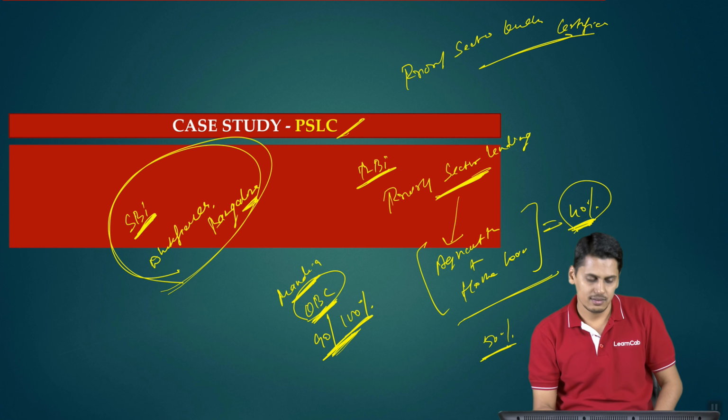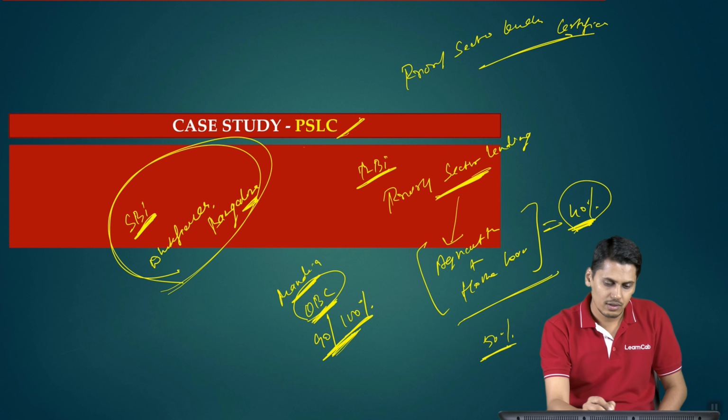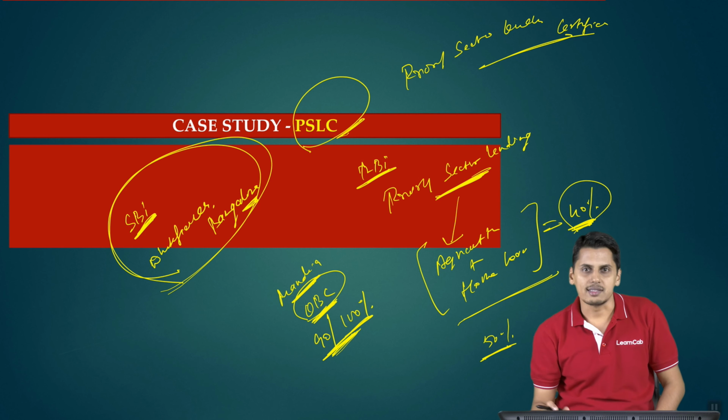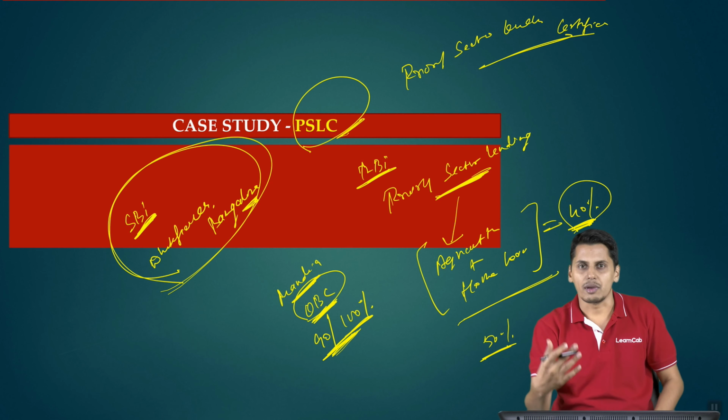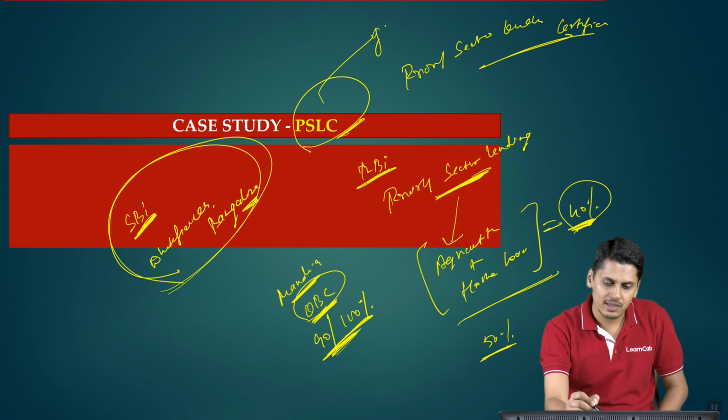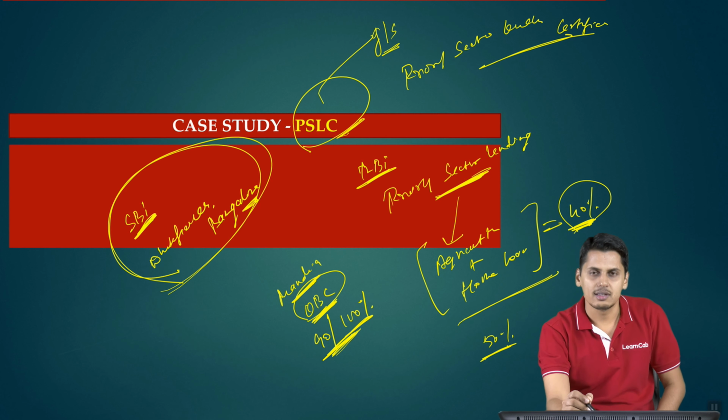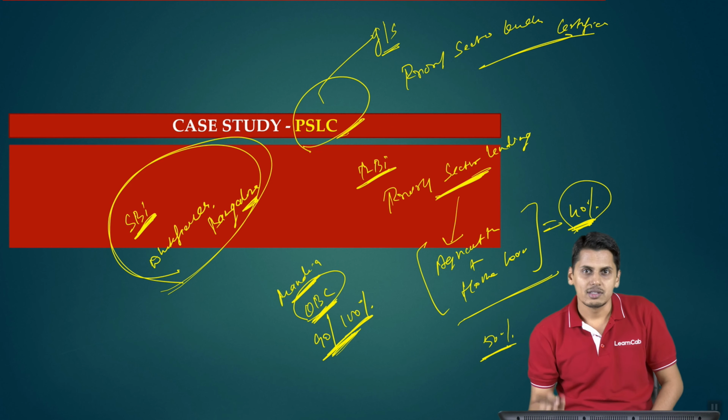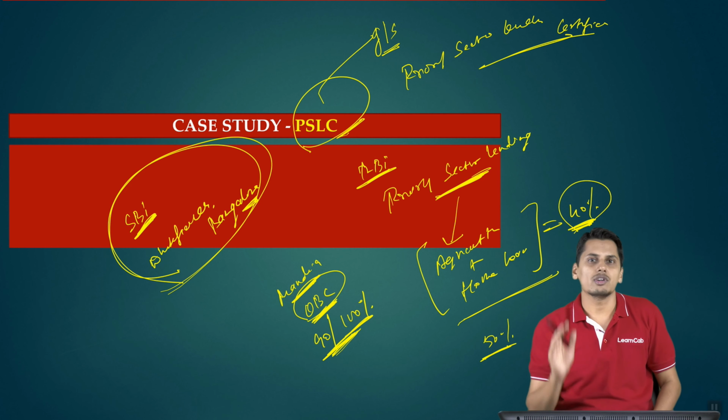Now friends, what we are trying to understand is what is PSLC. It is Priority Sector Lending Certificate. We knew the background, how it is coming. Now the question is whether this PSLC is goods or services. It is a supply, some premium is being charged for this certificate. It happens to be a supply, whether it is goods or it is services.